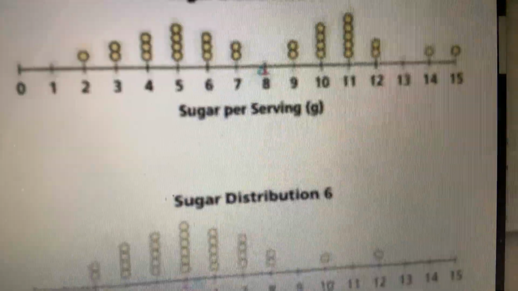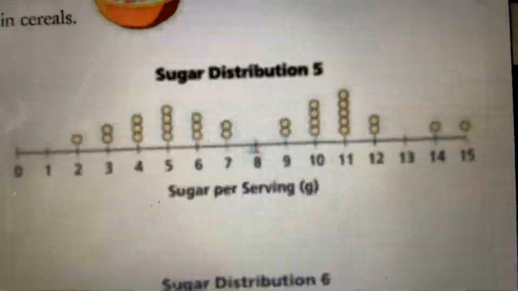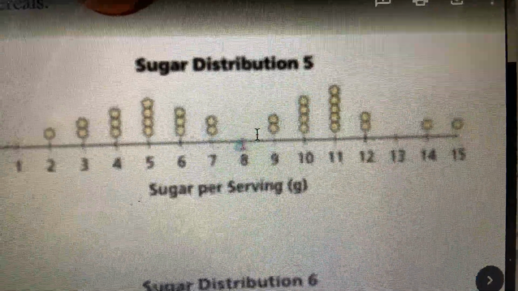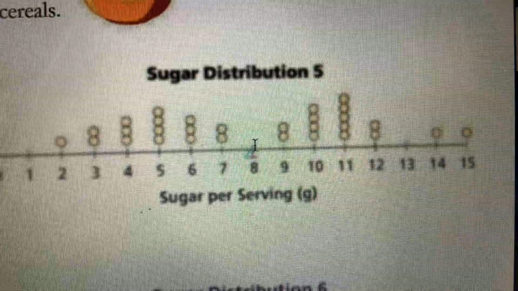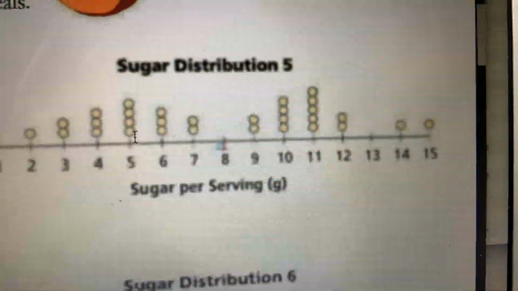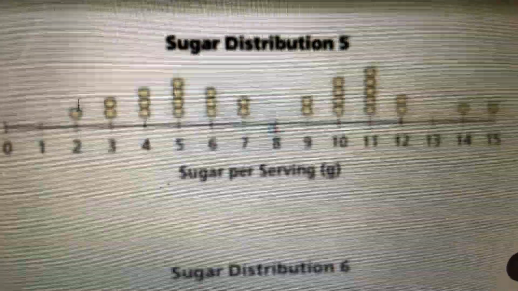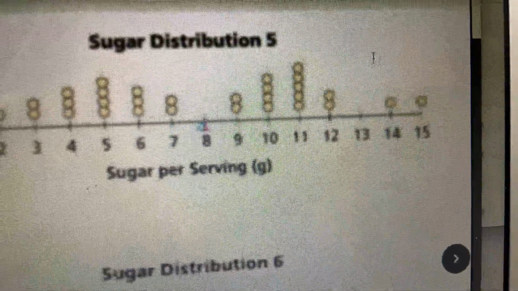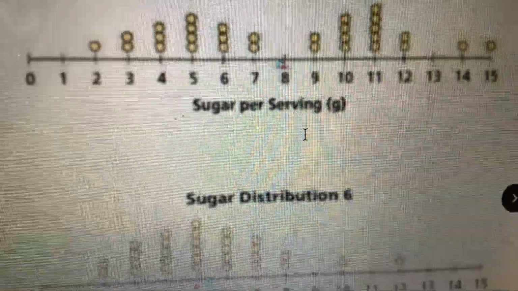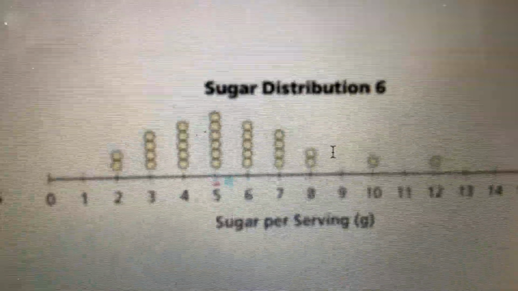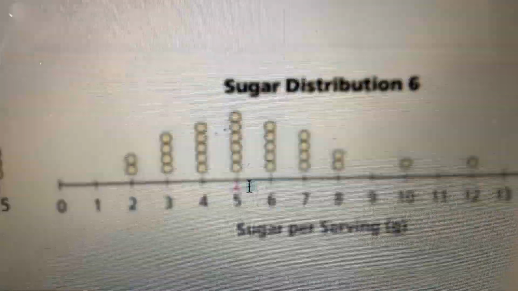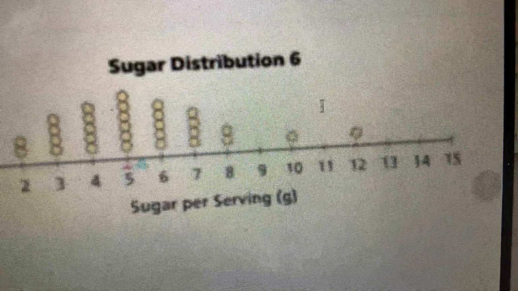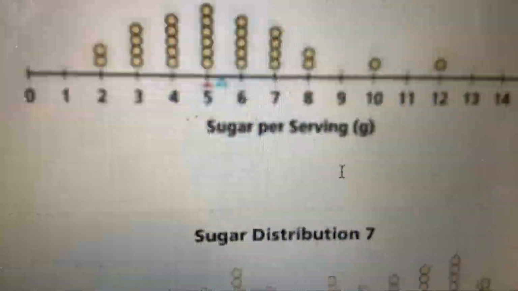Sugar distribution 5, let's go back to the top, sorry. We can see that they are also almost exactly the same here. That distribution looks a little different, but you can tell it still forms these symmetrical kind of curves, if you will. We're going to go over that in a second. Distribution 6, they're not that close together anymore. They're a little further apart. So that data looks a little different, the shape of it.